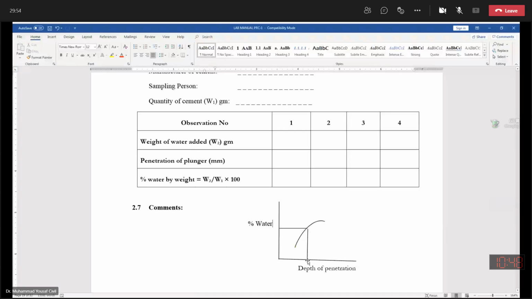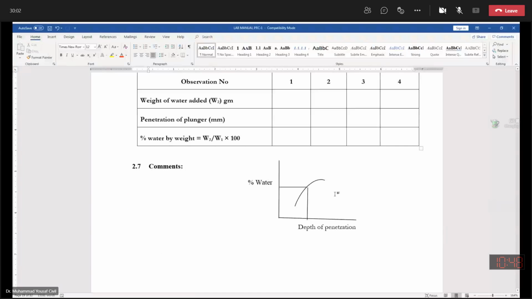Now what is the usage of this? This amount of water is the minimum amount of water to produce a plastic state of the cement paste.